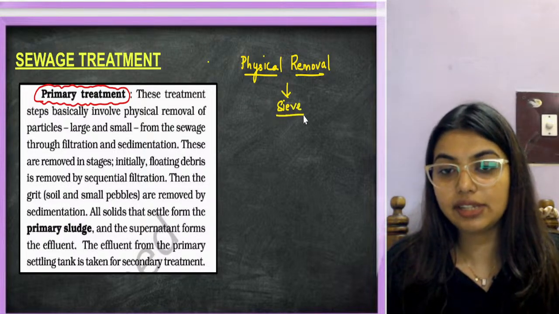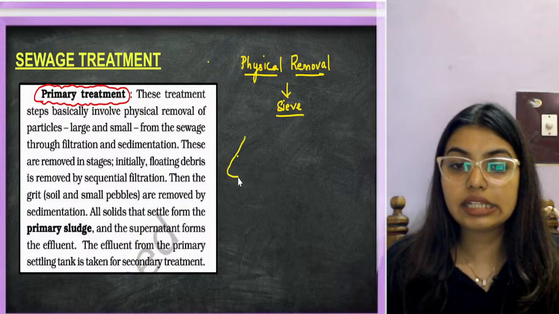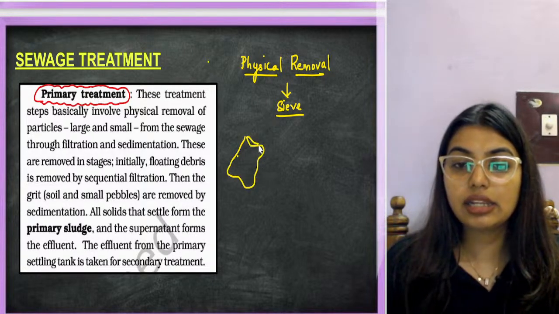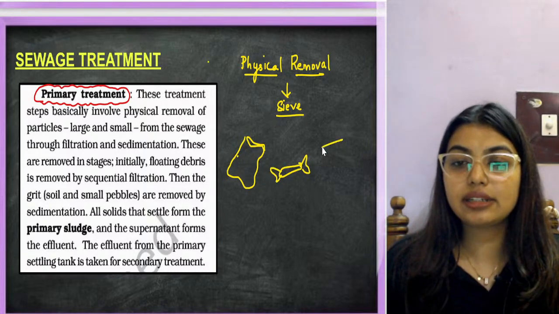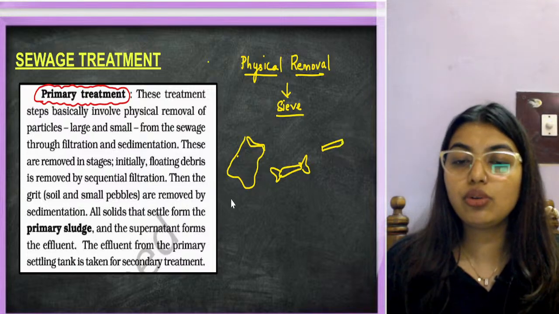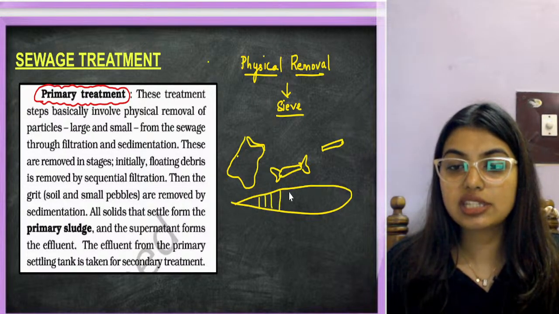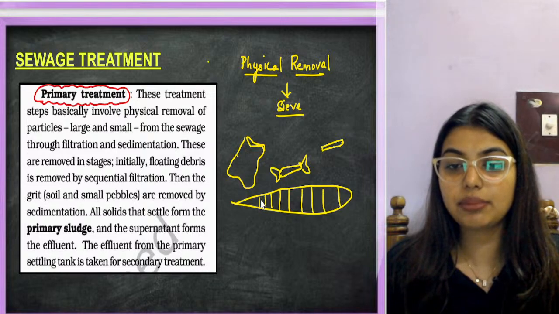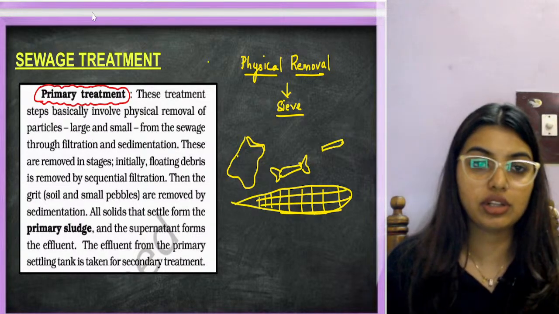We'll use a sieve. In the same way here, let's say the content had a Lay's packet, a chocolate cover wrapper, or a cigarette. Now, with the help of a mesh or a sieve, we will do a primary treatment where we'll be able to remove all this. Understood? We will be able to remove all this.